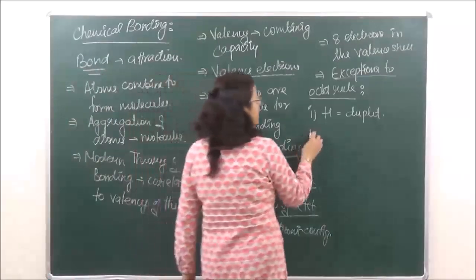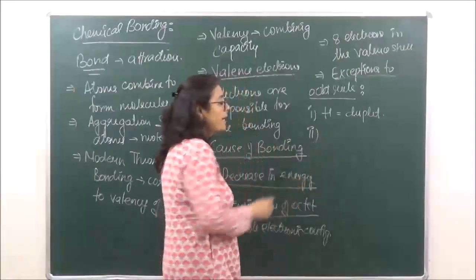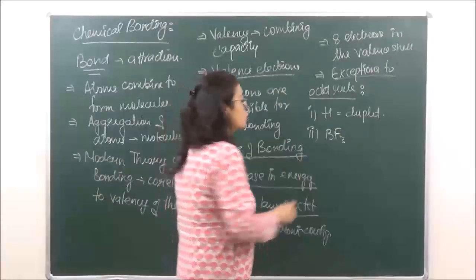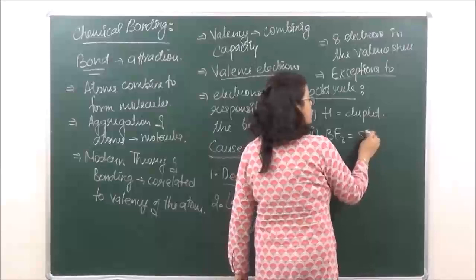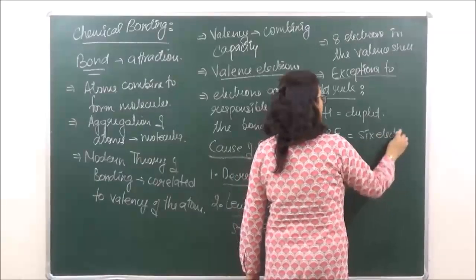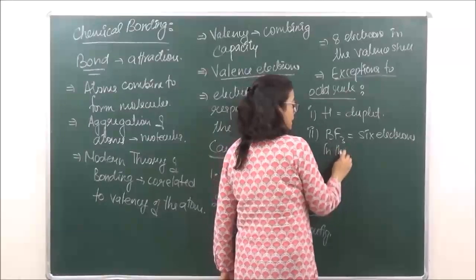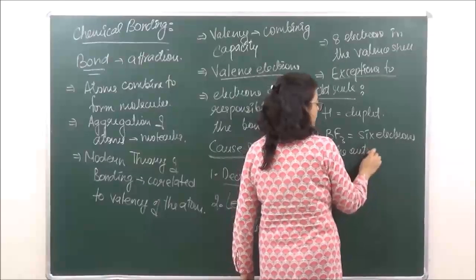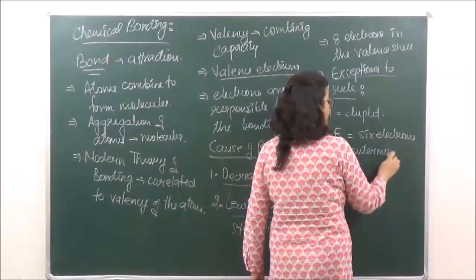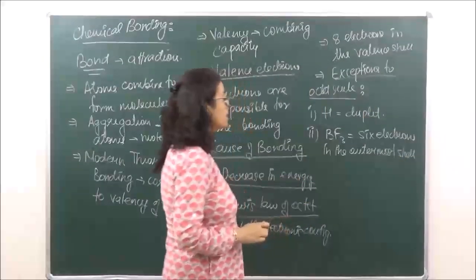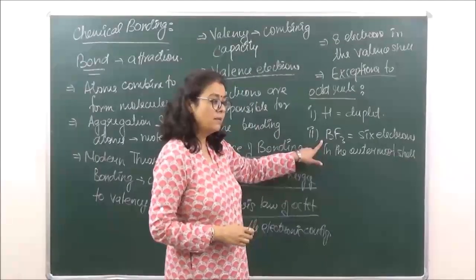Then second, there were certain compounds like BF3 in which there were 6 electrons in the outermost shell, but still it was stable, right?